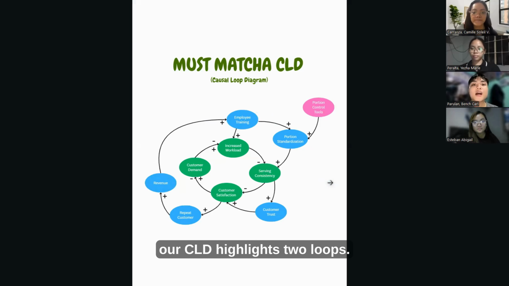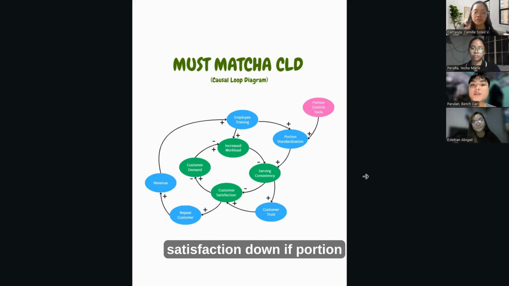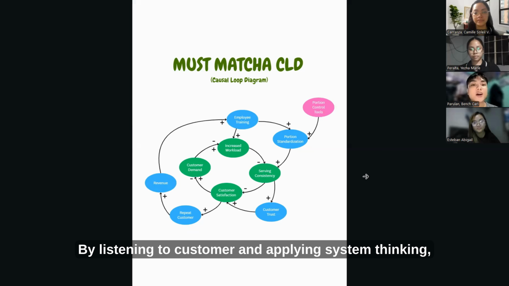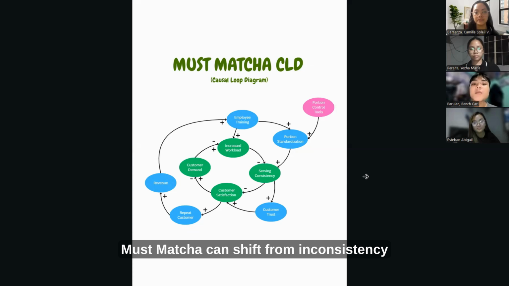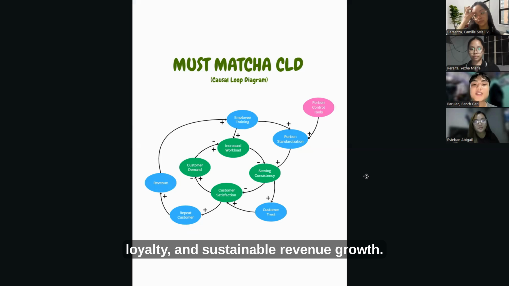So overall, our CLD highlights two loops. The negative balancing loop that pulls customer satisfaction down if portion inconsistency isn't addressed, and the positive reinforcing loop that boosts growth when Must Matcha invests in training and tools. What's important here is that this solution came directly from customer feedback in our affinity diagram. By listening to customers and applying systems thinking, Must Matcha can shift from inconsistency to consistency, building long-term trust, loyalty, and sustainable revenue growth.